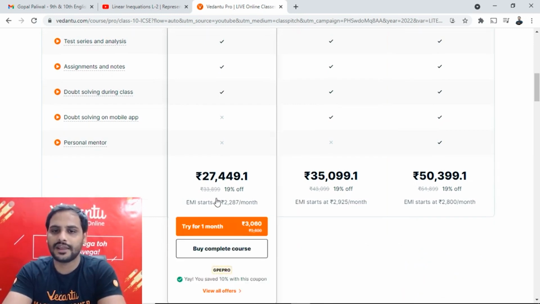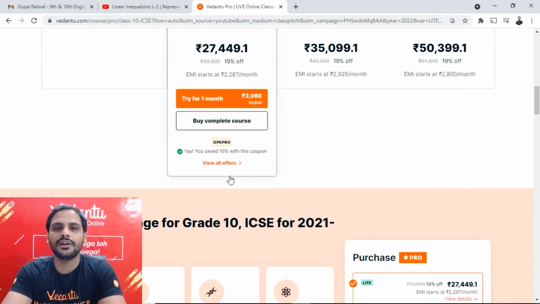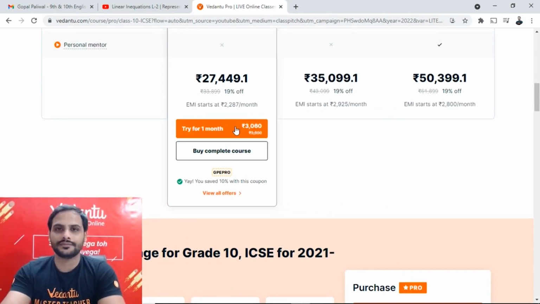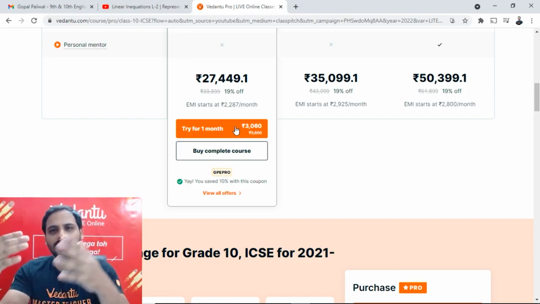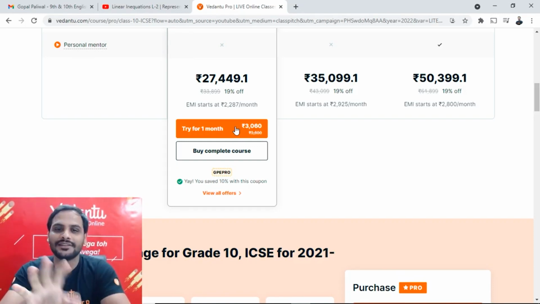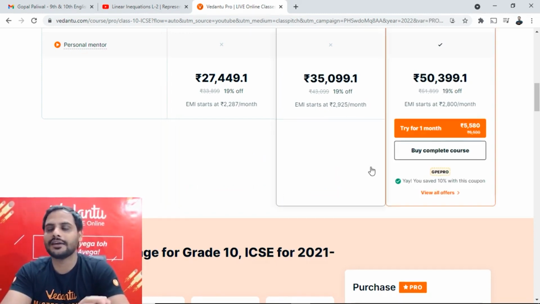As you can see, beta, the prices are shown over here, and these are the prices for the whole year. Now, if you are a student who has not tried online education yet and you want to see how it works, and you are still not sure about it, you can still try it for 1 month. This is the price for trying. You can try any of the courses, and once you are sure, you can buy the complete course.